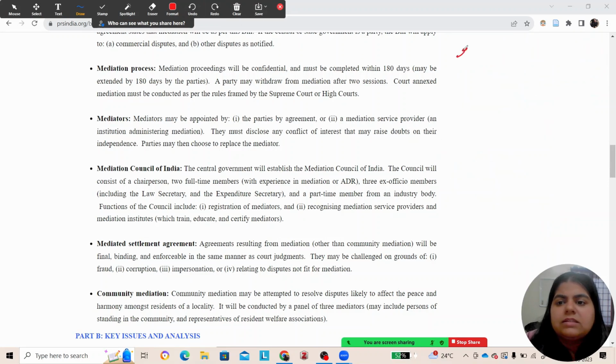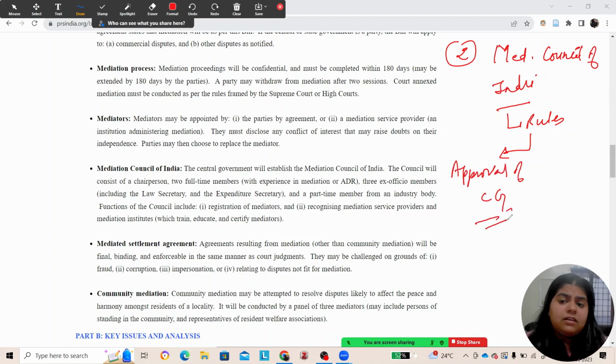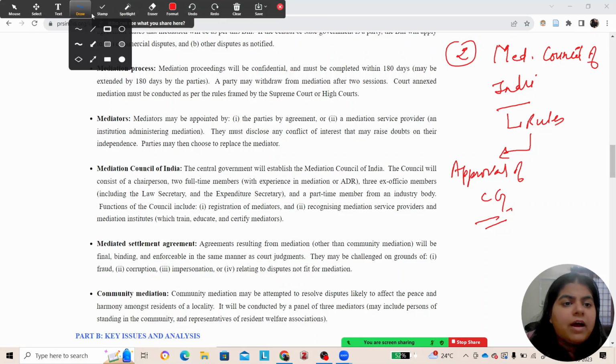The next lacuna here is that this act says that when the Mediation Council of India makes rules, it has to take approval of the central government. Which in itself is a very disputable fact, right? Why?